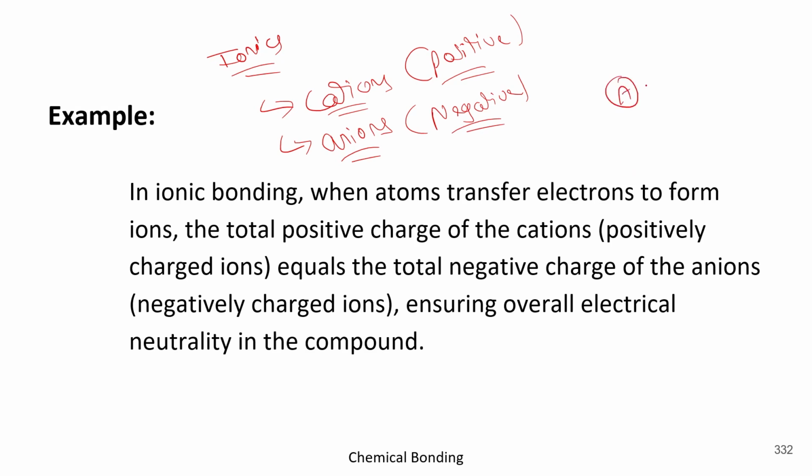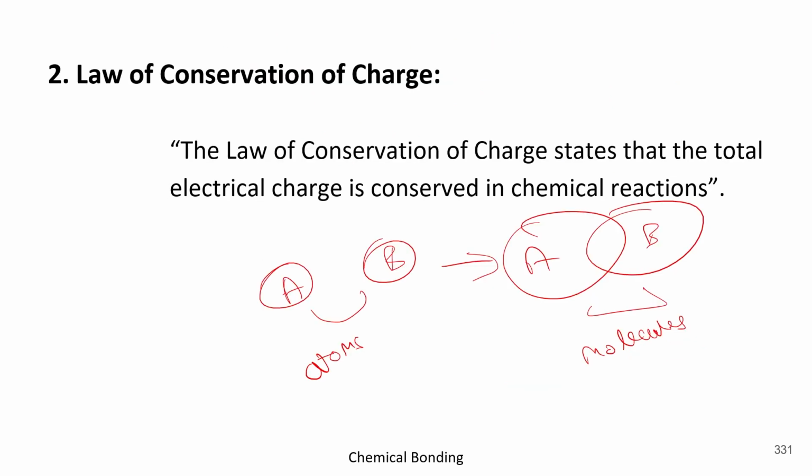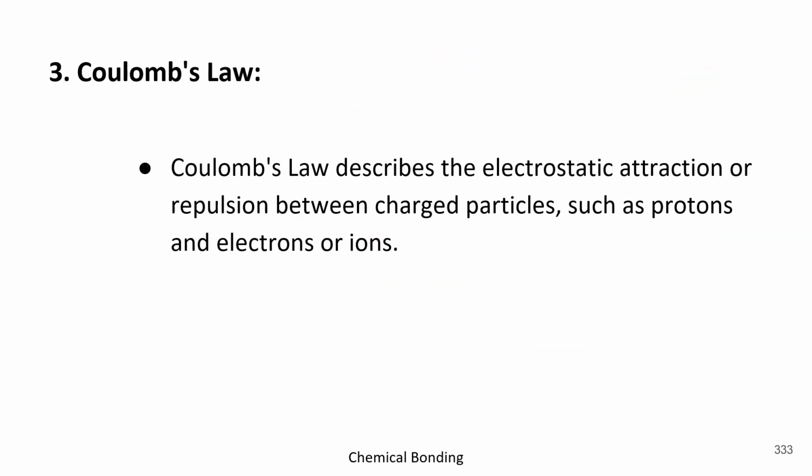So whenever A gets combined with B, it will never happen that in some scenario cations increase and in some scenario anions increase. To balance the equation, cations are always equal to anions. So the positive particles are always in accordance with the negative particles after the combination, as stated by the law of conservation of charge. Got it? Now let's move forward.